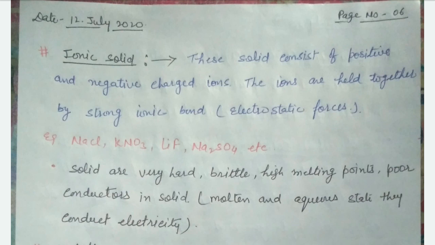Poor conductor in solid means in solid state they have no free ions. Clear? Having no free ions, they do not conduct electricity. But in their molten state or aqueous state, they have free ions and conduct electricity. Therefore, in molten or aqueous state, they are good conductors of electricity and heat.